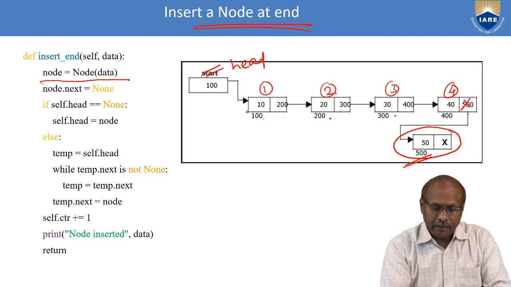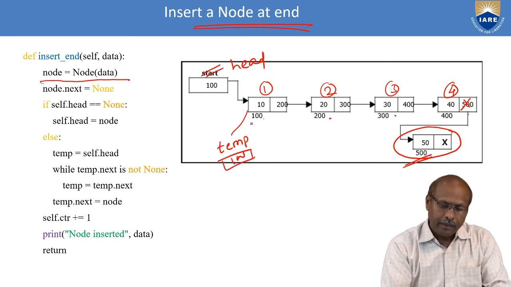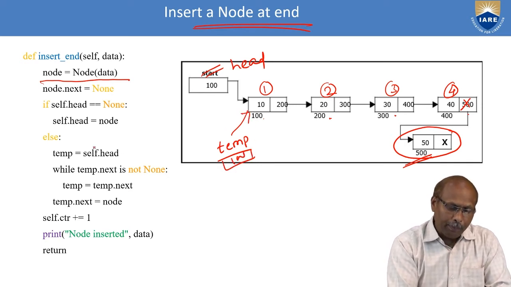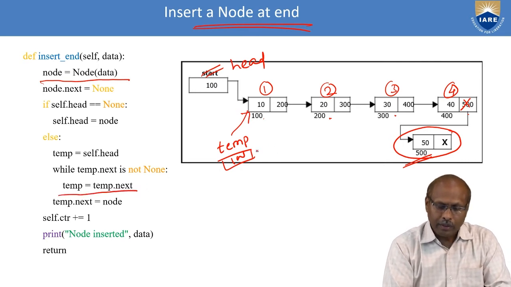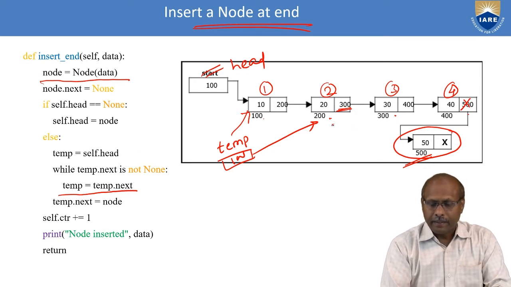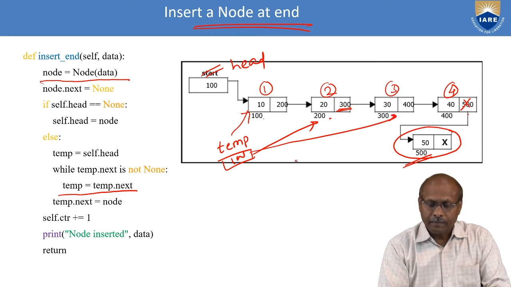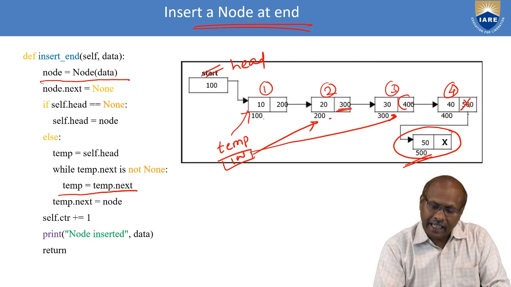While repeating, initially your temp is pointing to the starting address, that is 100. When the loop is repeating, every time temp is moving to the next node, then next. So again it checks whether next is none or not. Now here temp dot next is 300, which is not none. Again repeat: temp equal to temp dot next. Now temp points to 300. So every time temp is moving forward and checks whether next is none or not.